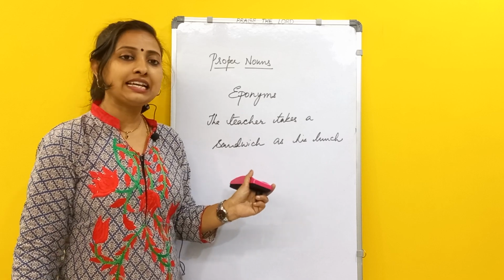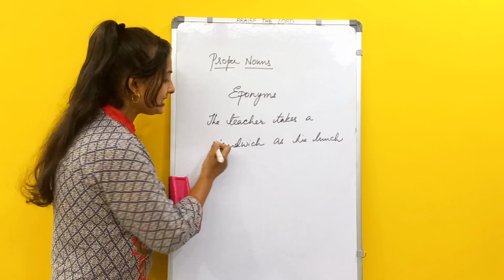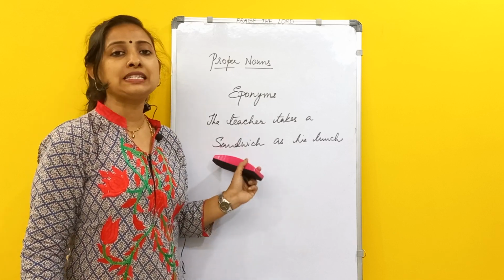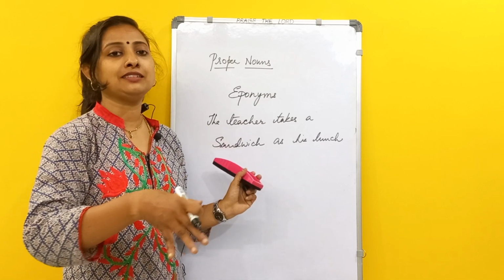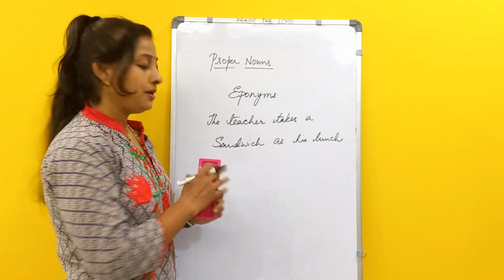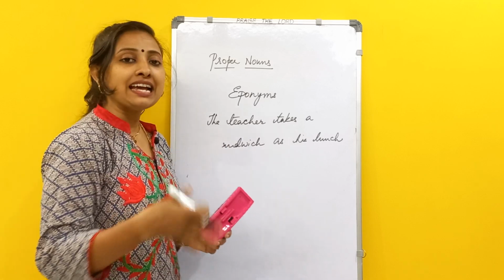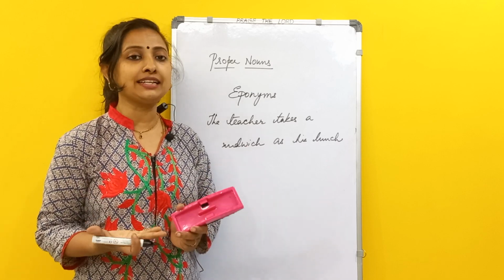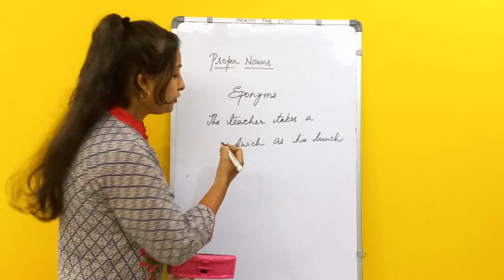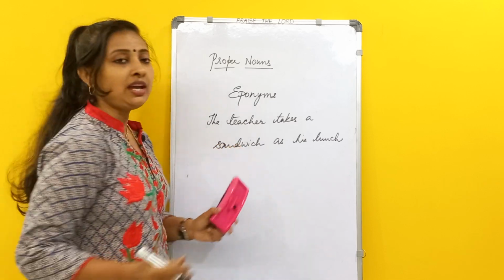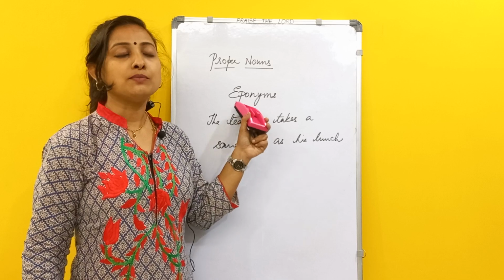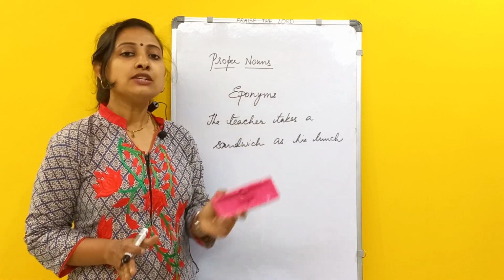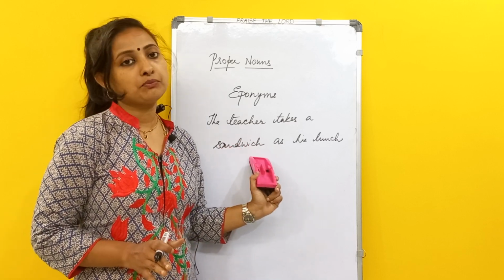If we are saying this, do we need to capitalize it because it came from a person? No, because it has been generalized, it has come into general usage. Everybody started using it. So when it has been generalized, you don't need to capitalize it. Those are eponyms. For eponyms, you don't need to use any capital letters, right? So you will be generally using them.